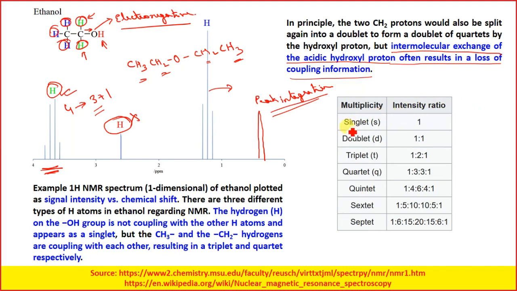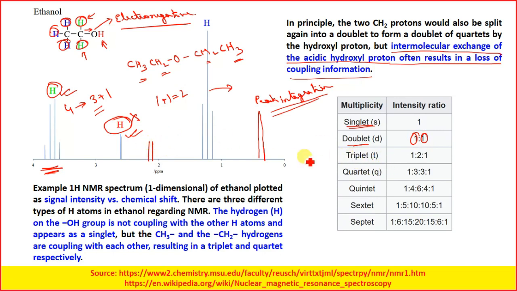So if you have a singlet, you will be having one peak. If you have a doublet, you will be having 2 peaks of the same height. That means doublet means you will be having one external atom which is affecting the other one. So 1 plus 1, you will be having a doublet. Both the peaks will be having similar, near equal intensity.